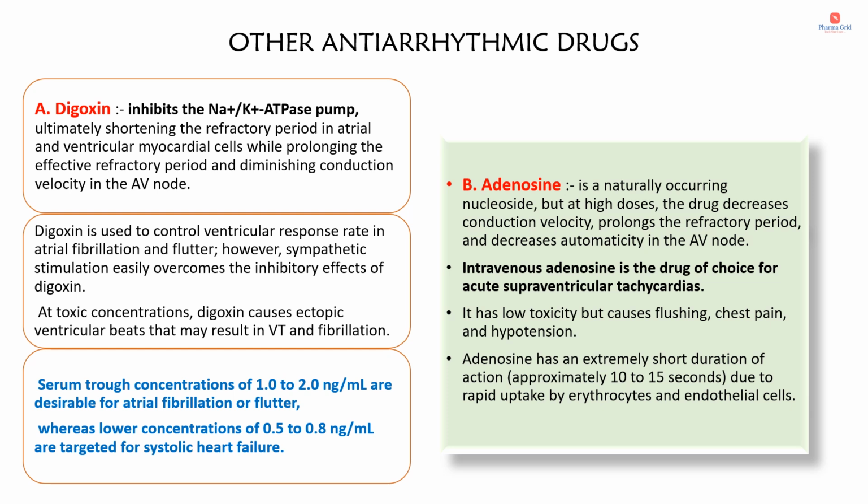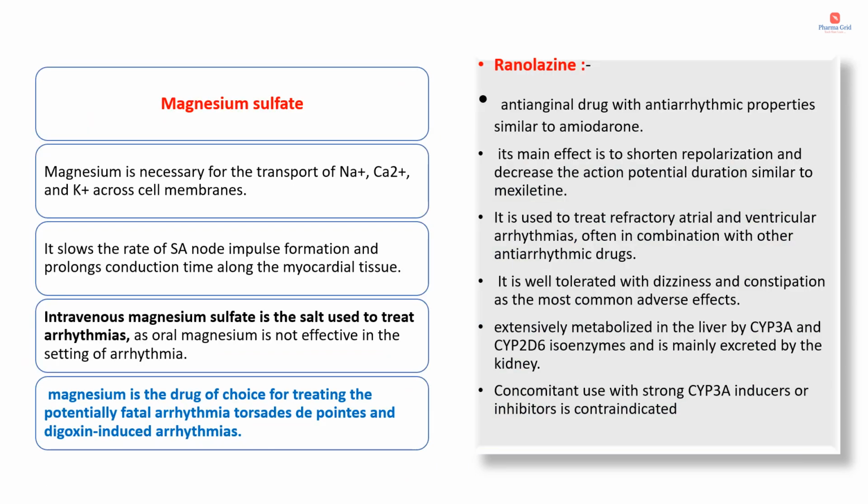Now moving on to the next drug, which is adenosine. It is a naturally occurring nucleoside, but at high doses the drug decreases conduction velocity, prolongs the refractory period and decreases automaticity in the AV node. Intravenous adenosine is a drug of choice for acute supraventricular tachycardias. It has low toxicity but causes flushing, chest pain and hypotension. Adenosine has an extremely short duration of action, approximately 10 to 15 seconds, due to rapid uptake by erythrocytes and endothelial cells.